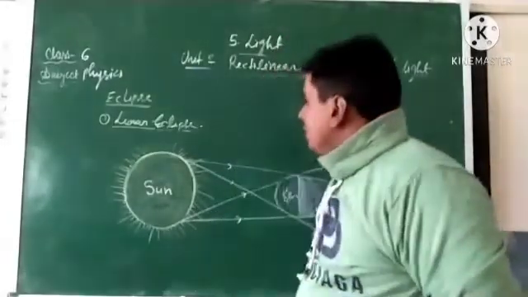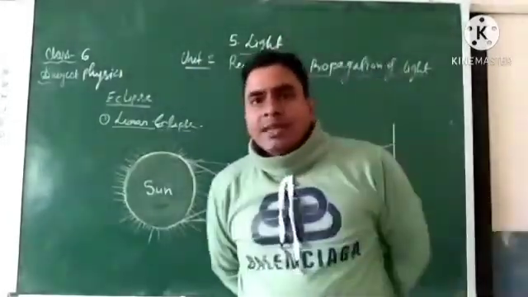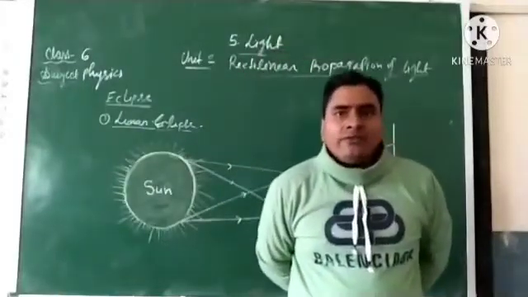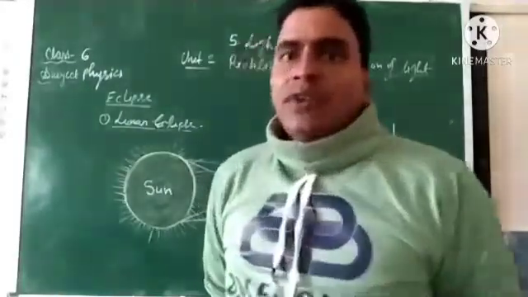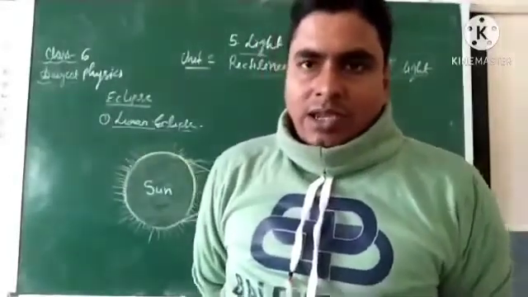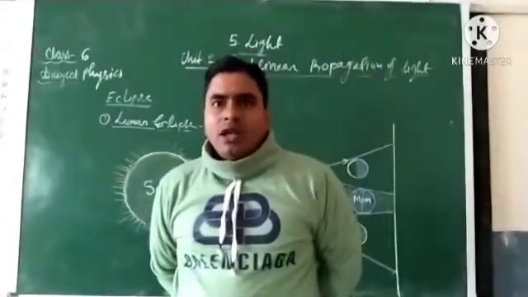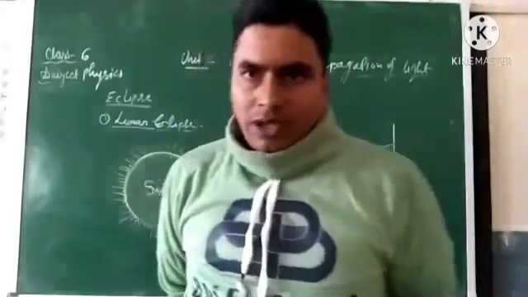So here, eclipse. Eclipse is basically an example of formation of a shadow of an opaque body on another opaque body.